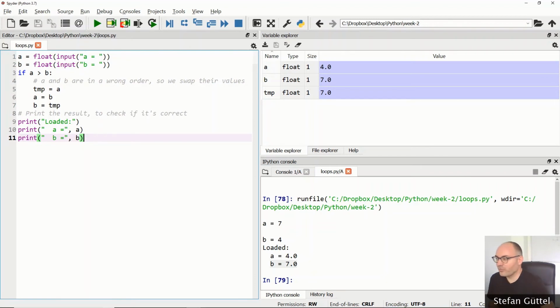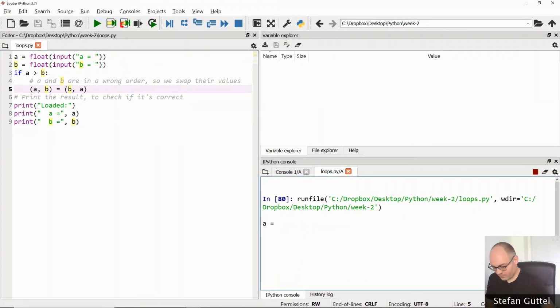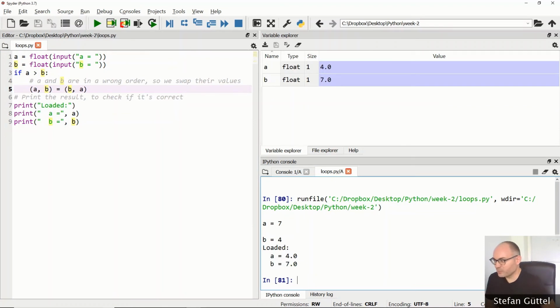Again, there is a more Pythonic solution to doing this. In fact, this code here could be replaced by this code. Take b and a and assign them to a and b. This would swap the values of the variables a and b. We can run this. It does exactly the same as before. Again, this is a Pythonic solution and you are not expected to use it at this stage, but later on in the course we will understand exactly what is going on here.